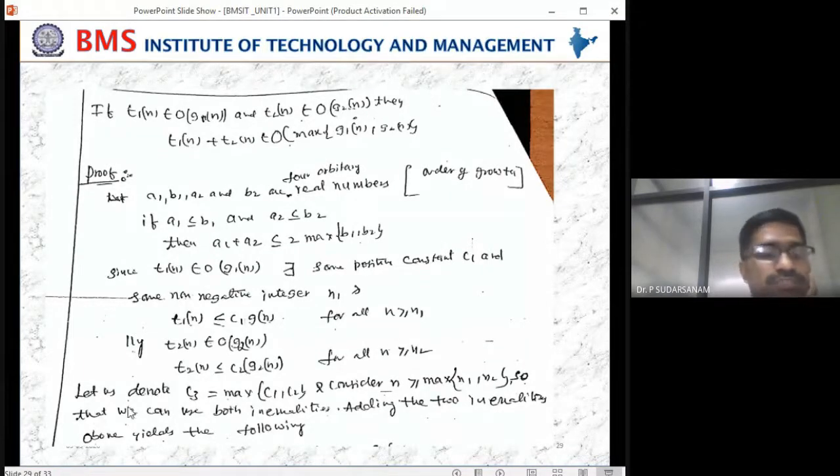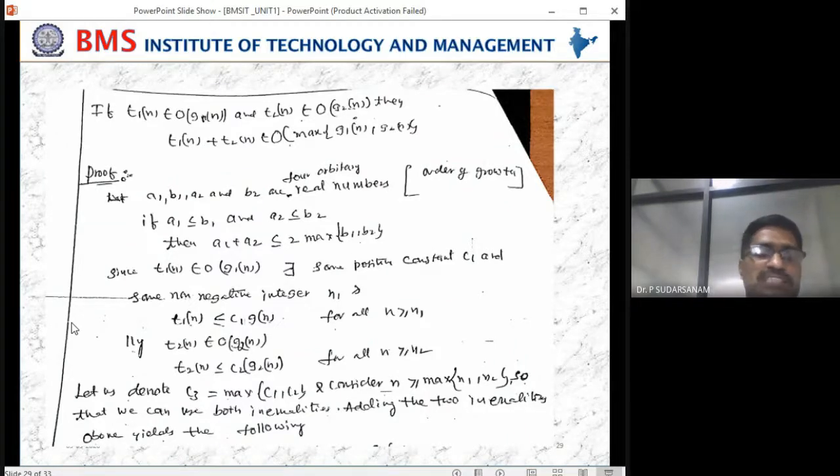Right. Now, let us denote. Listen to the next statement, how we have written it. We have taken the constant called C3. For the first one, C1, and C2 for the next one. The constant C is just written as the maximum of C1 comma C2, where C1 is the first one and C2 is the second one. Just listen, then you can copy it.